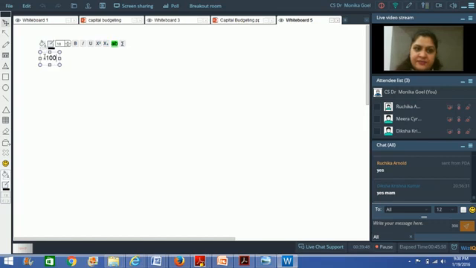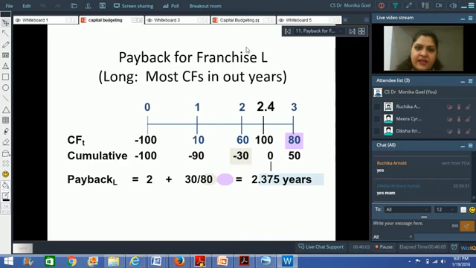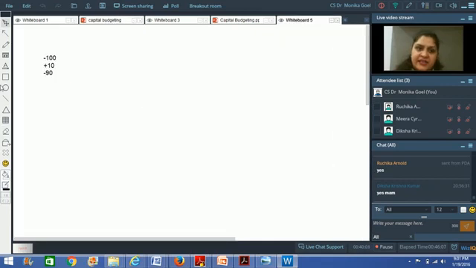What I do in the payback technique, I simply try to add up these cash flows. So in year 0 there is a minus 100, right? So what am I getting in year 1? In year 1 I'm getting plus 10.